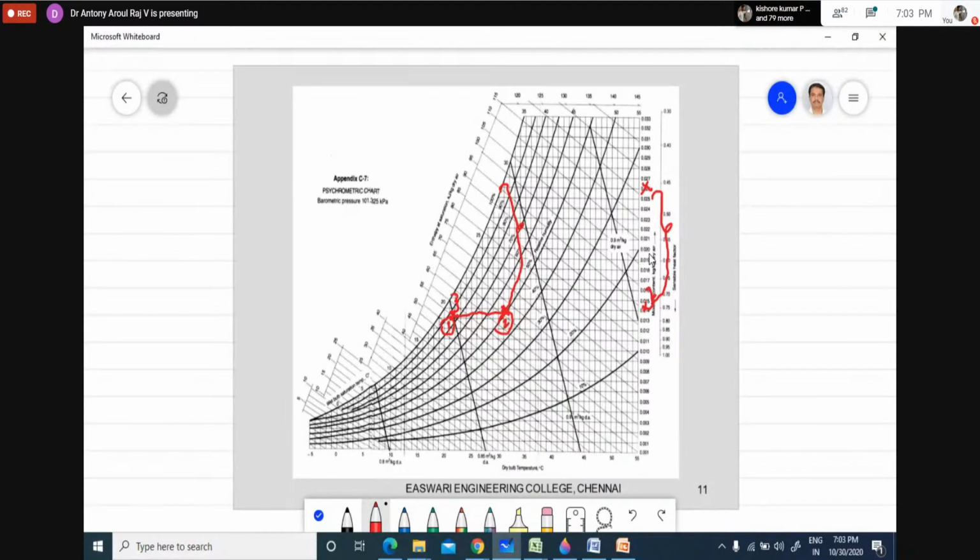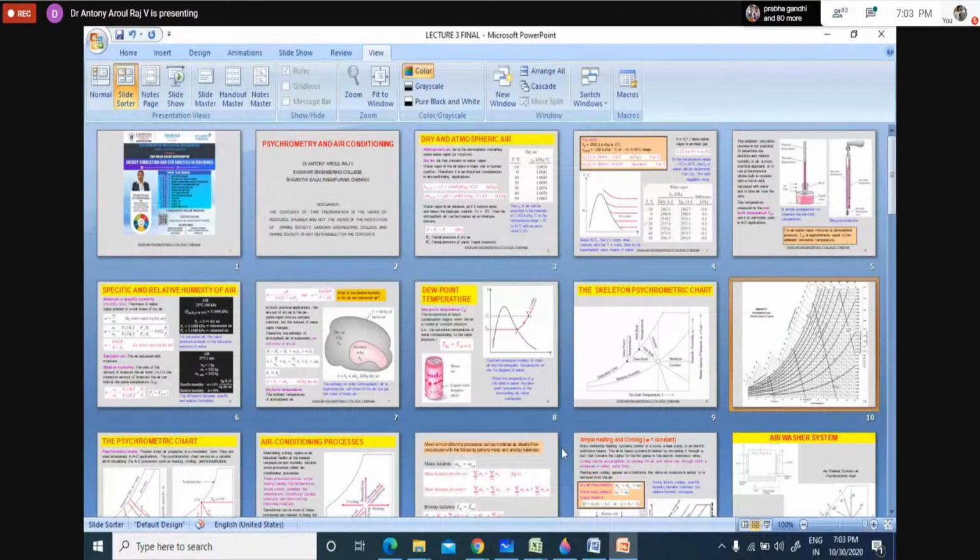This concept will be very useful in a process like drying. Usually they will heat the air and then send it for drying, so it will remove a lot of moisture. So that is the concept. Now we will go back to our discussion.